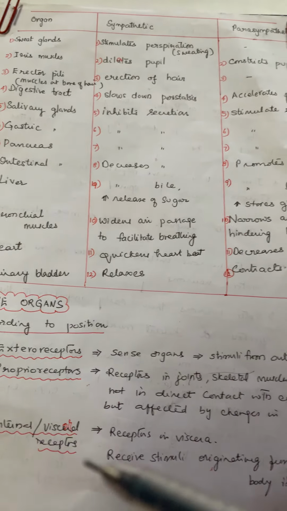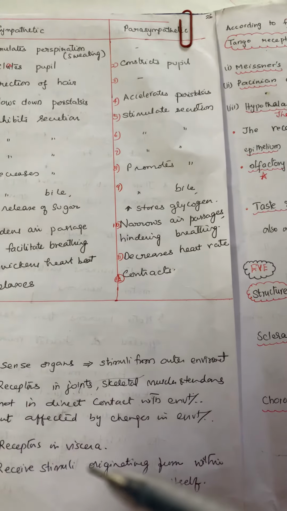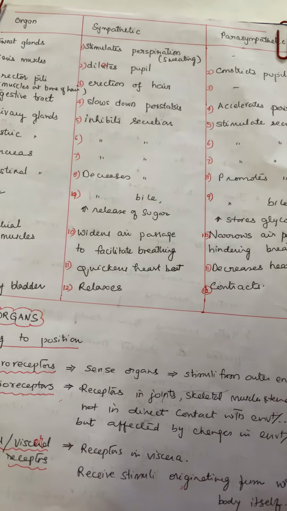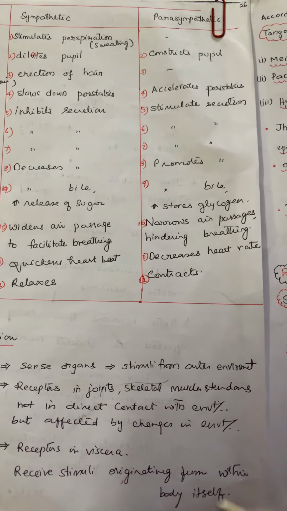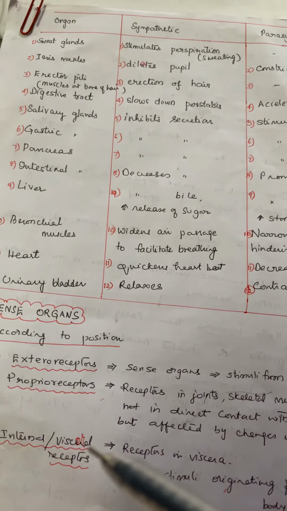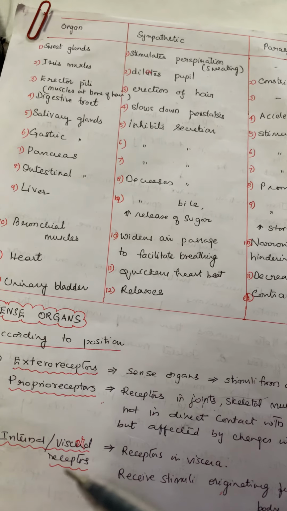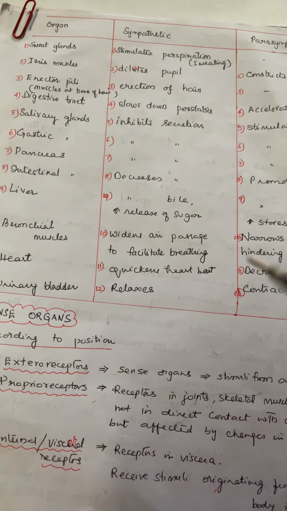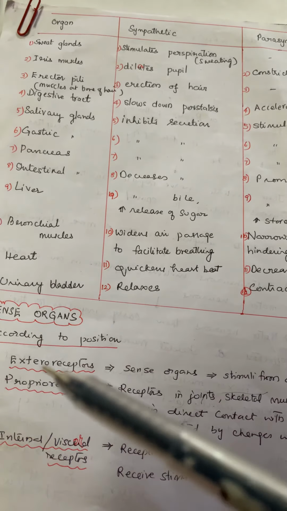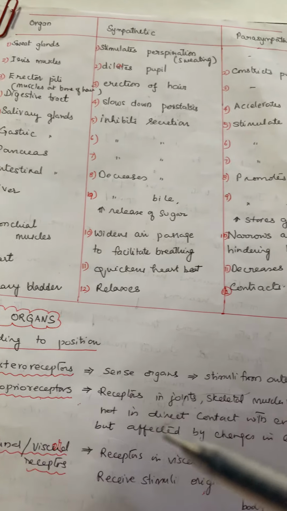Internal or visceral receptors are the receptors present in the viscera. They receive stimuli originating from within the body itself. Within the body, they are visceral receptors, internal receptors. Proprio: not in direct contact with the external environment, but affected by it. Extero: direct contact with the environment.